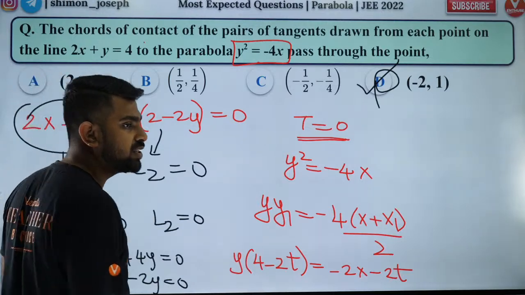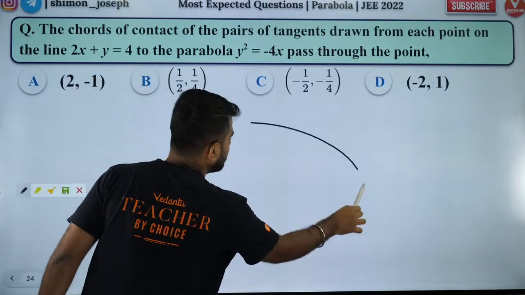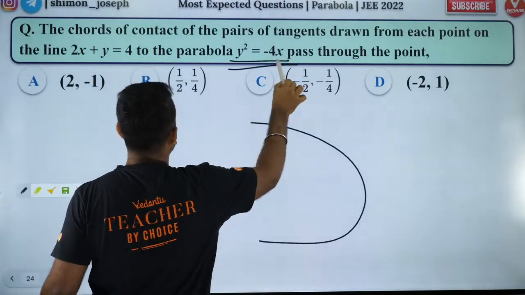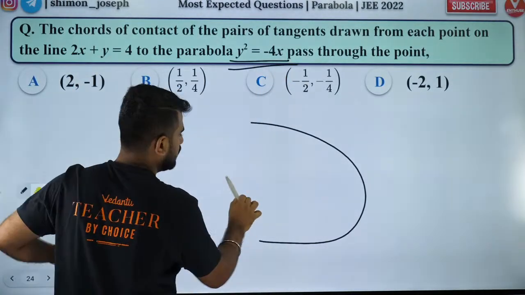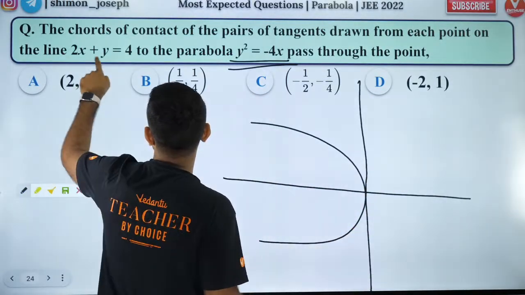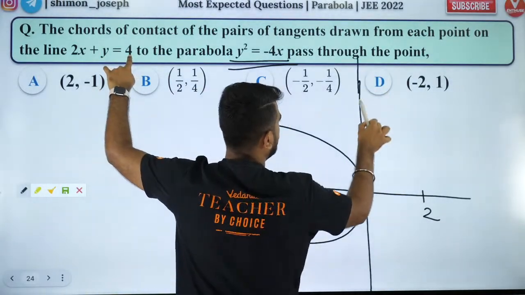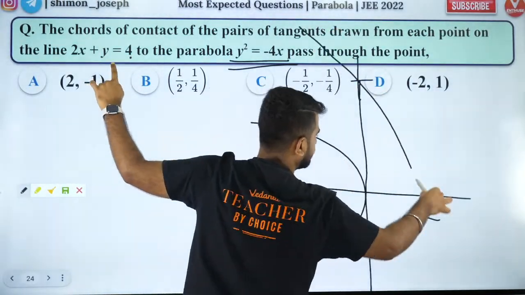Now, Mihir is asking, sir, can you draw the diagram? Yes, Mihir, I'll draw the diagram. See, this is our parabola, y square equal to minus 4x. It will be like this. Now 2x plus y equal to 4 means x is 2, y is 4. So this is the line.